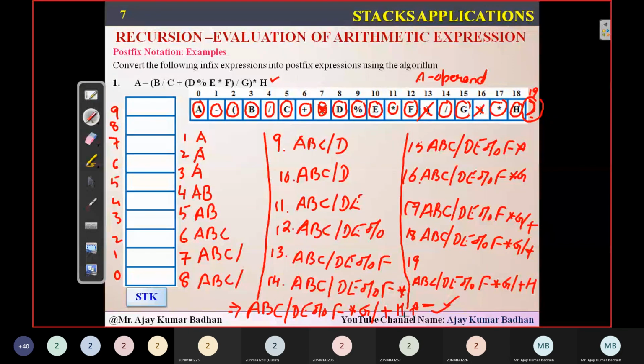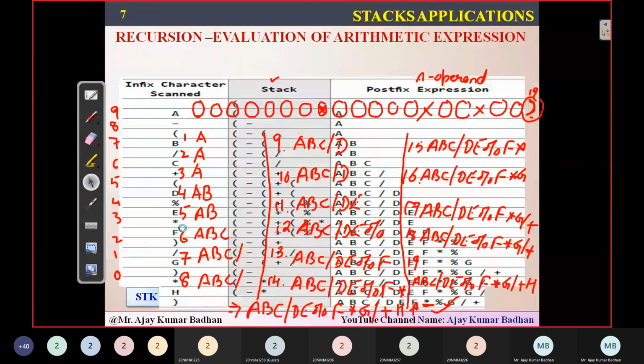This is the way you have to solve this particular problem. It's very, very easy and we can easily perform it. Okay. So I hope you have understood this. This is the way you have to exactly do it.